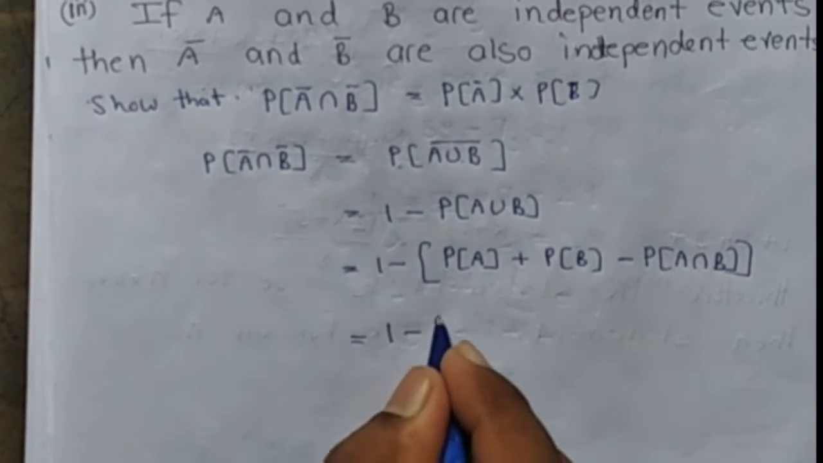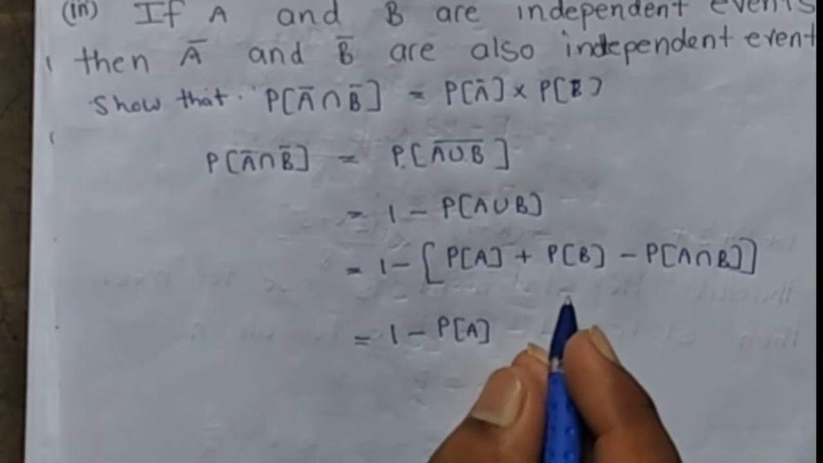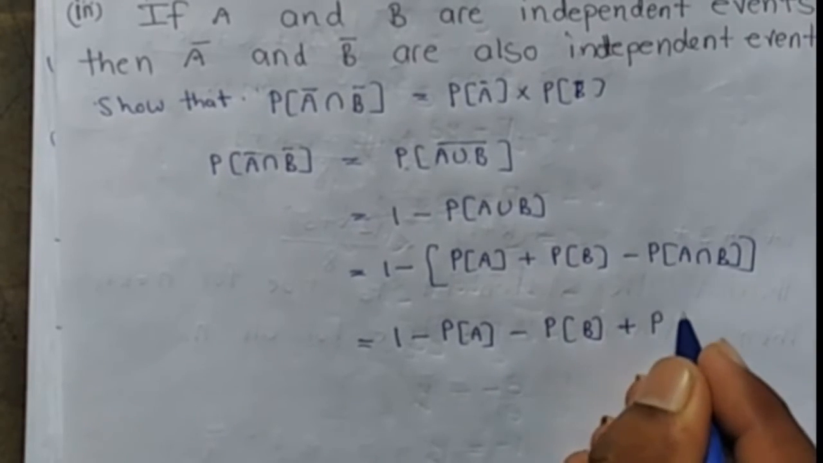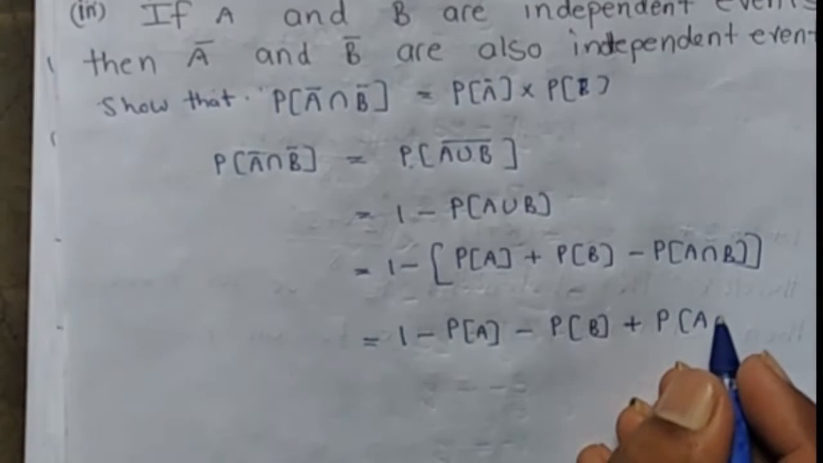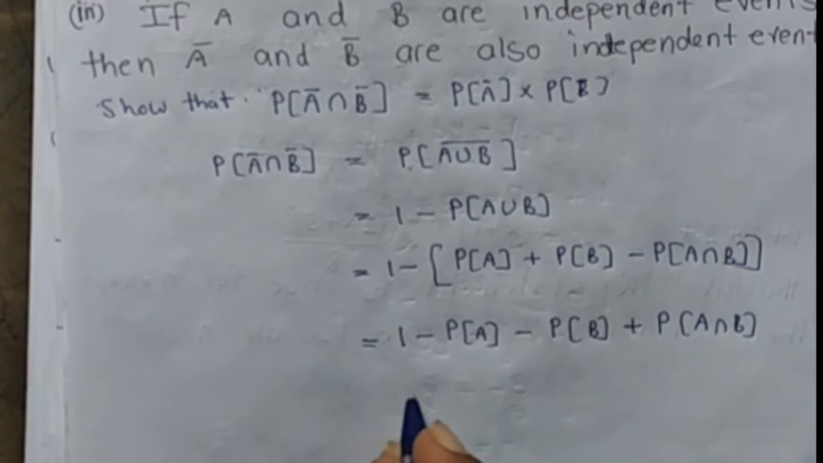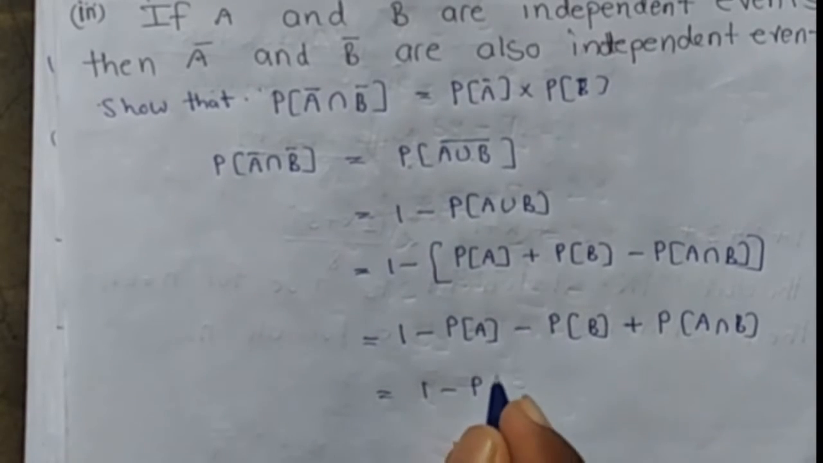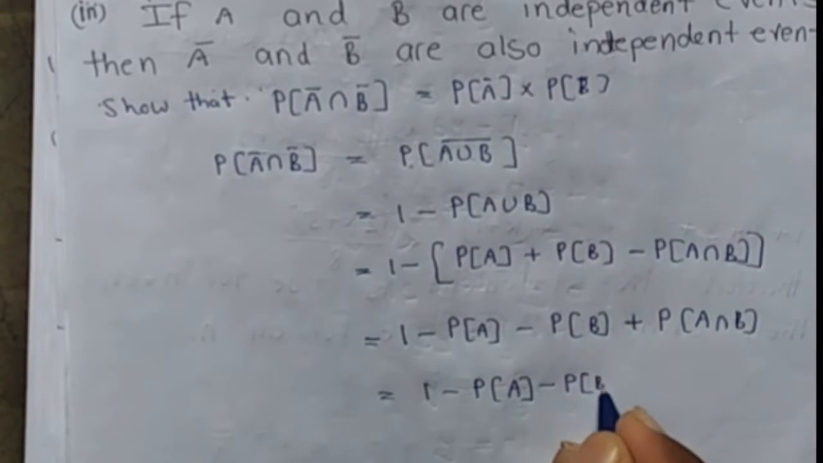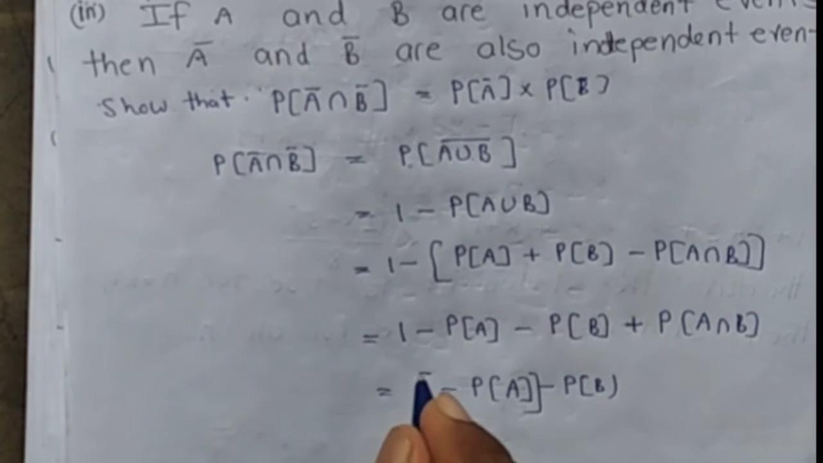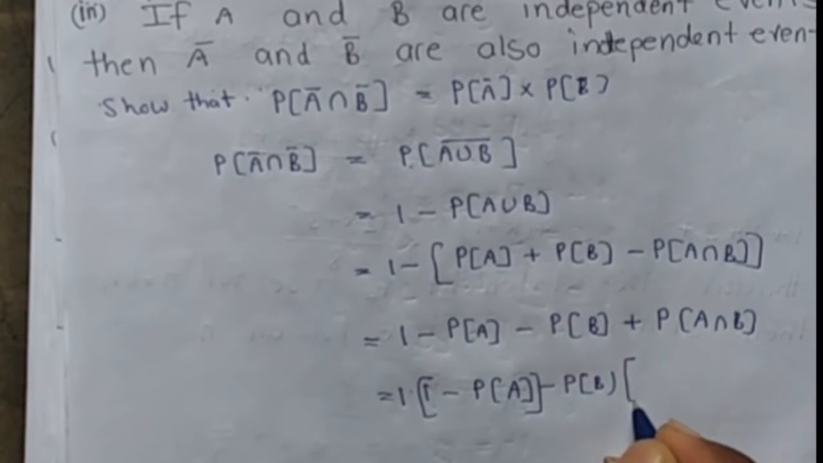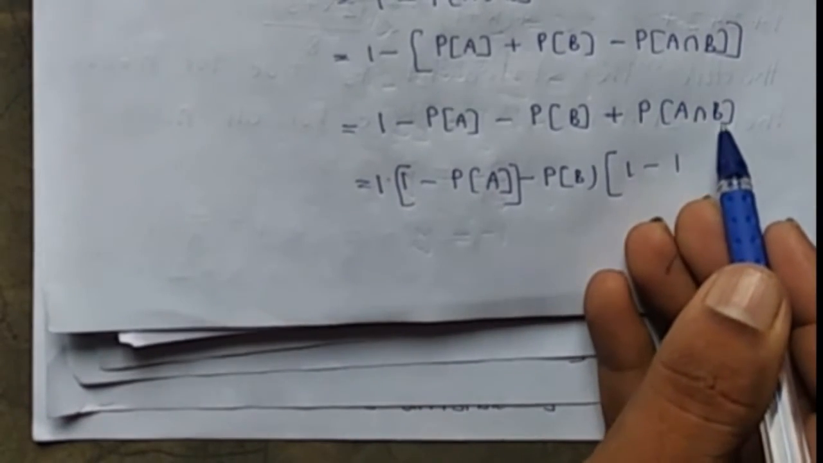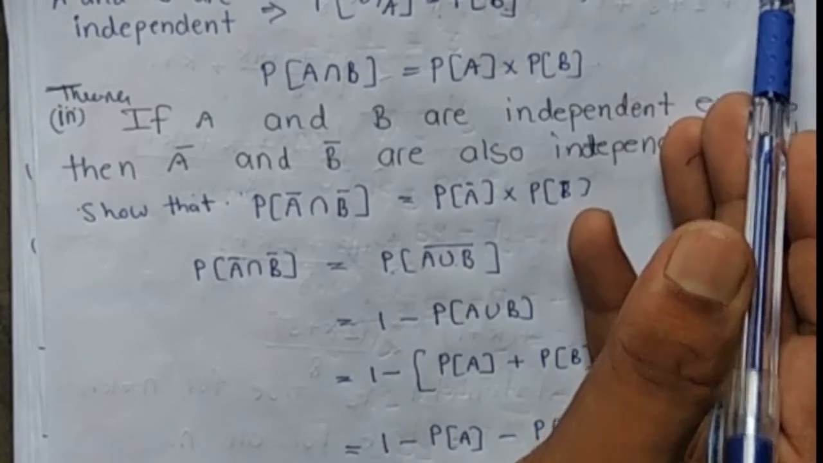Open the bracket: 1 minus probability of A minus probability of B plus probability of A intersection B. Then 1 minus probability of A minus probability of B, plus probability of A intersection B. Since A and B are independent, we can write probability of A intersection B is equal to probability of A into probability of B.